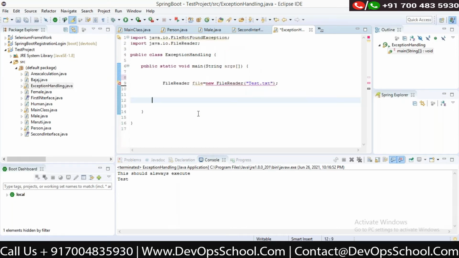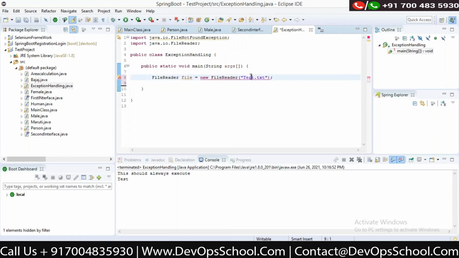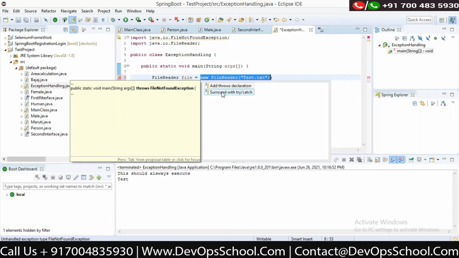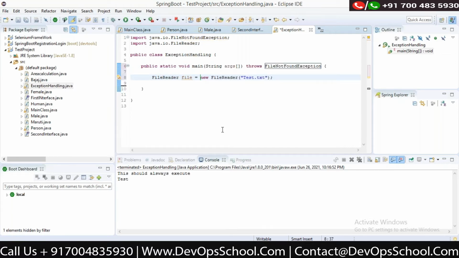I'll remove everything. So when I was trying to read a file, I was getting a compile time error, right? So there were two options to handle this exception. We have used try catch, correct? There is one more option. I can add a throws declaration. So when I write throws, what it is telling is that whatever exception I've got here, just pass it to whoever is calling me.